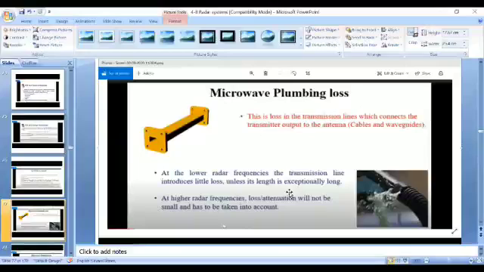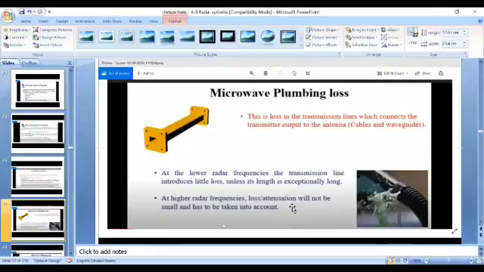Am I right? So why are we discussing this? This is the microwave component which is used to connect a transmitter output to the transmitting antenna in order to transmit a signal towards the target in free space. This loss is low at lower frequencies and high at higher radar frequencies, because at higher frequencies attenuation takes place.